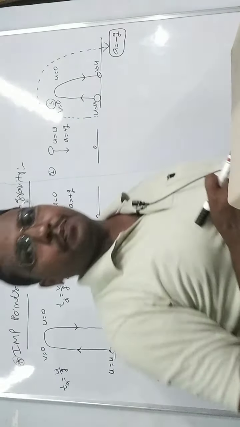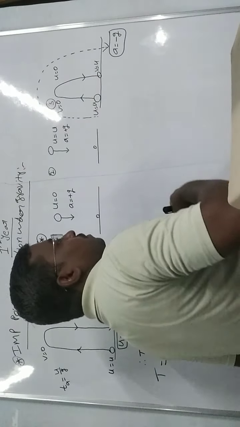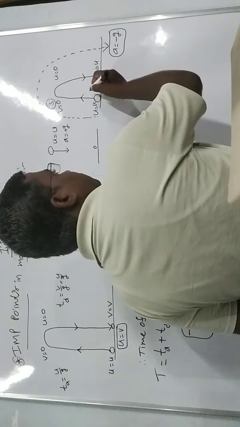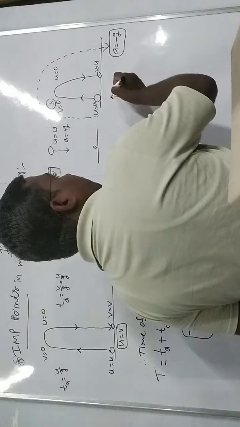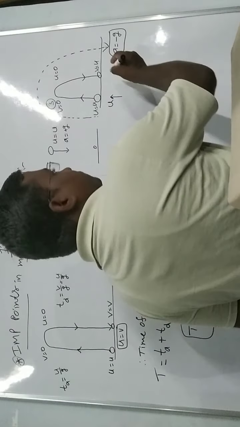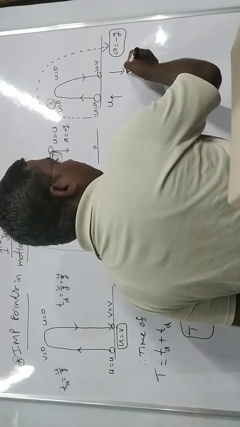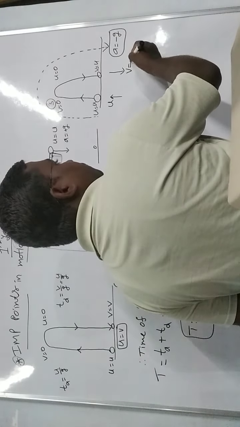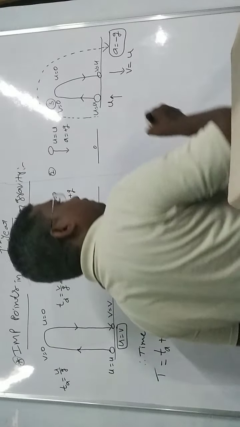Okay, now in this situation, the initial velocity direction u is upward and the final velocity direction v is downward, and it is also equal to u.